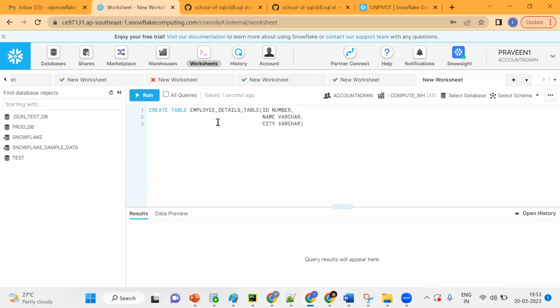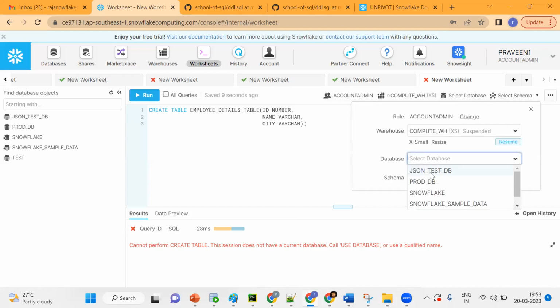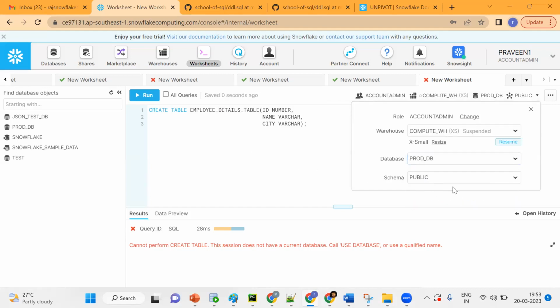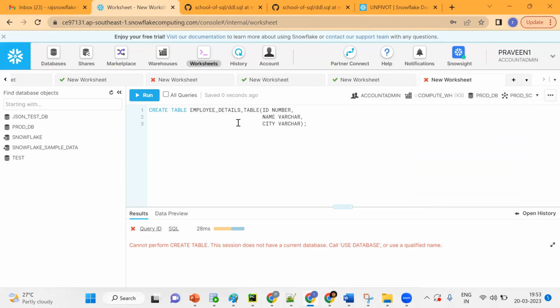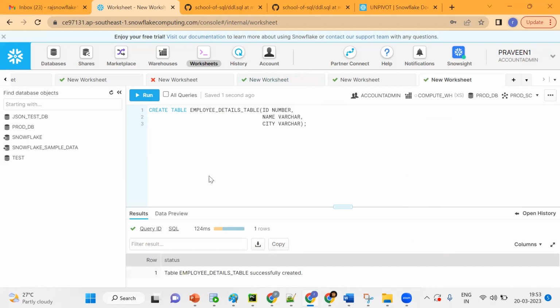When I try to execute, it gives an error: cannot perform create table, this session doesn't have a current database. Remember, if I want to create a table or anything, we must have a database. One database, the broad database, is already there, and we need to select our own schema. Now the table got successfully created.